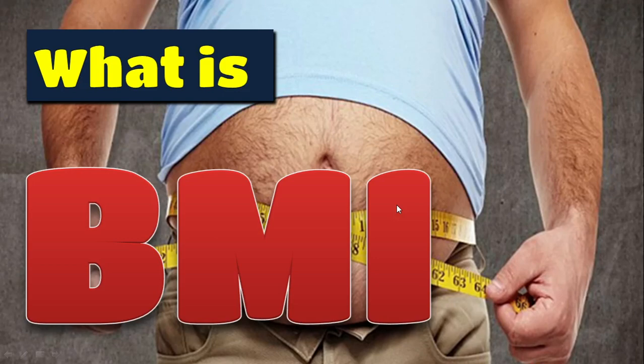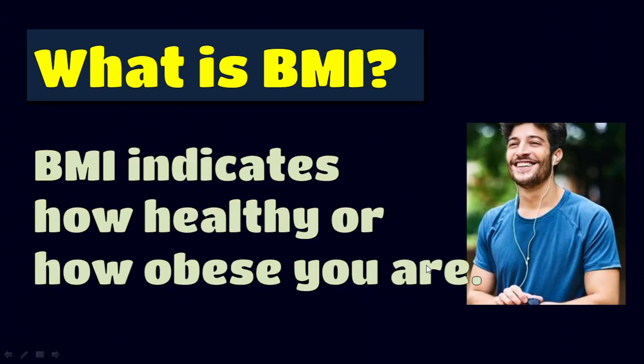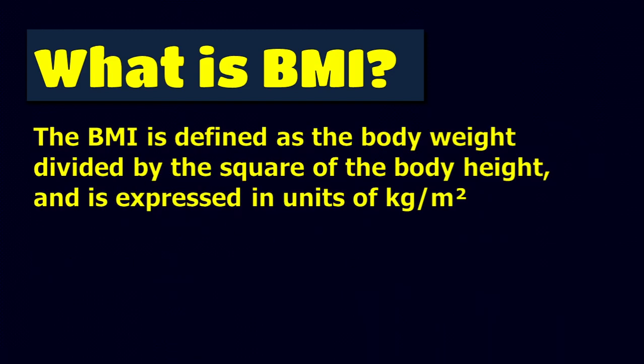What is BMI? BMI stands for Body Mass Index. BMI indicates how healthy or how obese you are. So the BMI is defined as body weight divided by the square of the body height, and is expressed in units of kg per meter square.